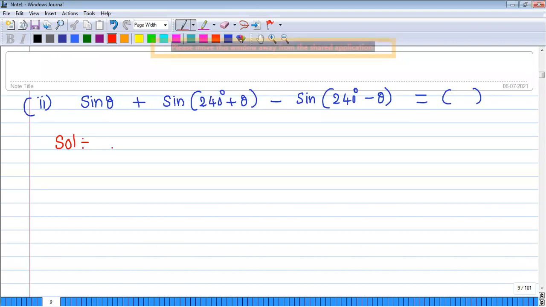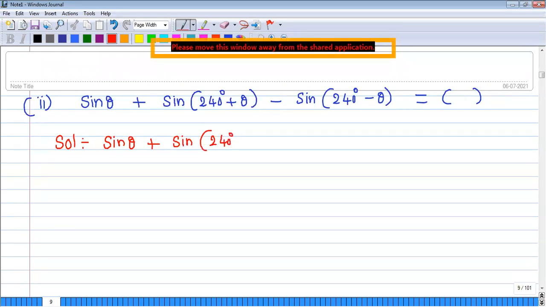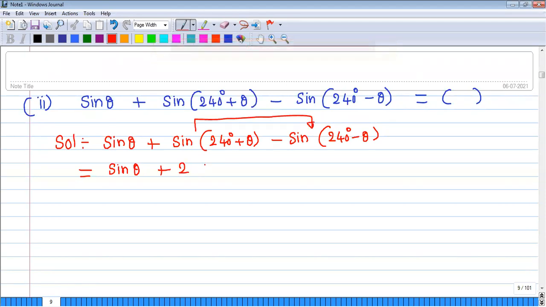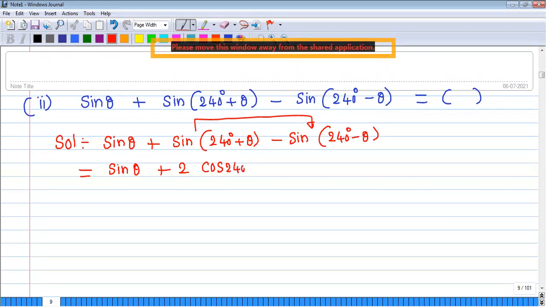Let us go for the solution here. Sine theta plus sine of 240 degrees plus theta minus sine of 240 degrees minus theta. Just as we have discussed in the previous case, this is sine of A plus B minus sine of A minus B. So we can write 2 cos A sine B, which means 2 cos 240 degrees sine theta.